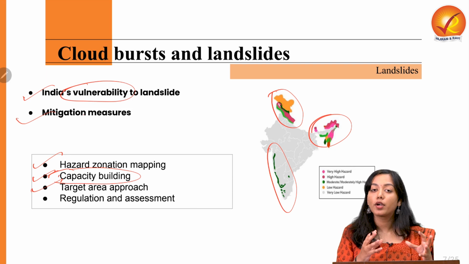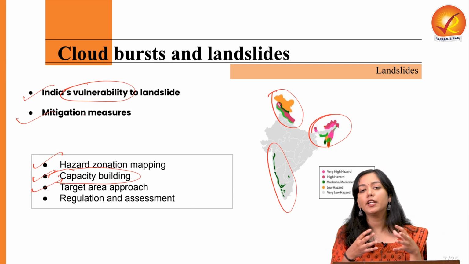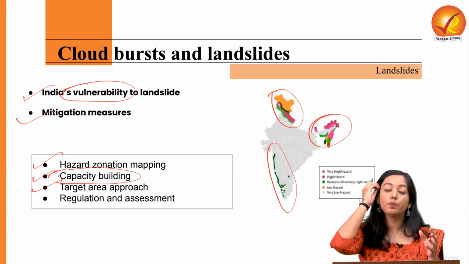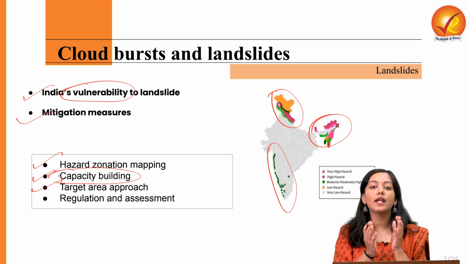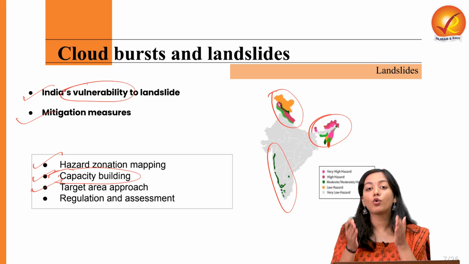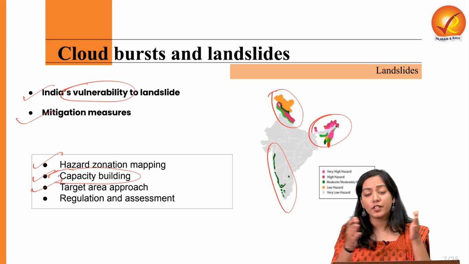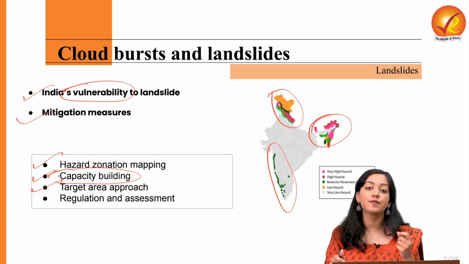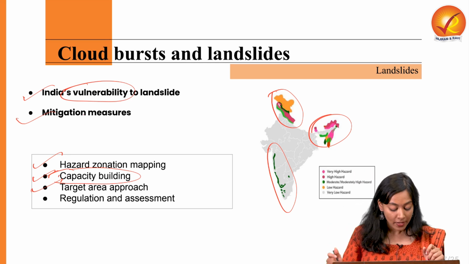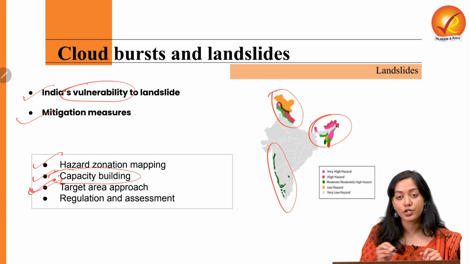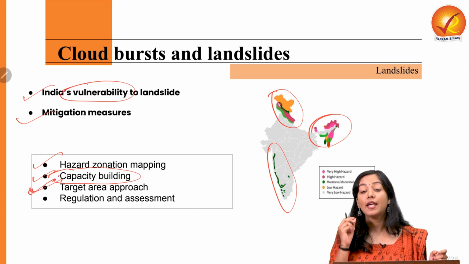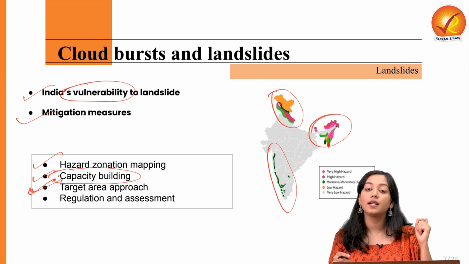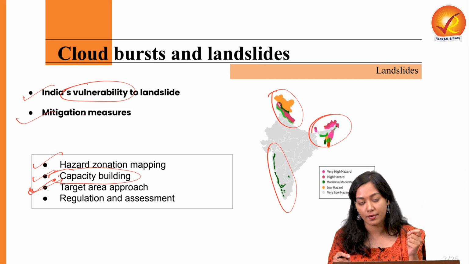This is especially important for disasters like cloudbursts, which are very, very localized. It is not possible for IMD or any other forecasting agency to predict such a disaster because of its localized nature. They can predict the intensity and quantity of water for a particular region, a particular state, or even a broader area. But it's not possible for an area as small as 10 by 10 kilometers. So that is why a targeted area approach, district management plans, and in fact sub-district management plans for every disaster, especially for cloudbursts and landslides, should be created. This is the need of the hour.